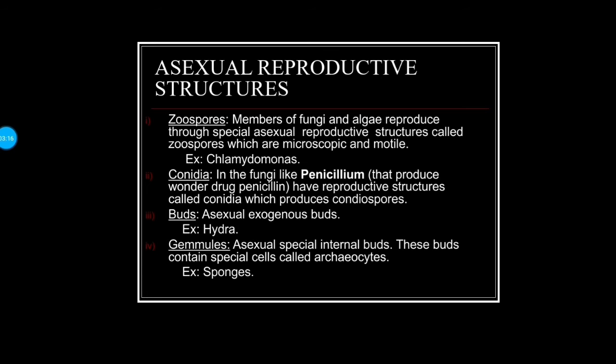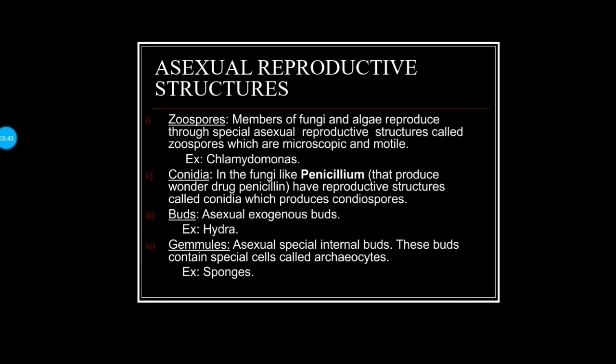So now we'll go on to the asexual reproductive structures. First one, zoospores. Members of fungi and algae reproduce through special asexual reproductive structures called zoospores, which are microscopic and motile. What do you mean by motile? It is nothing but capable of motion. For example, Chlamydomonas.